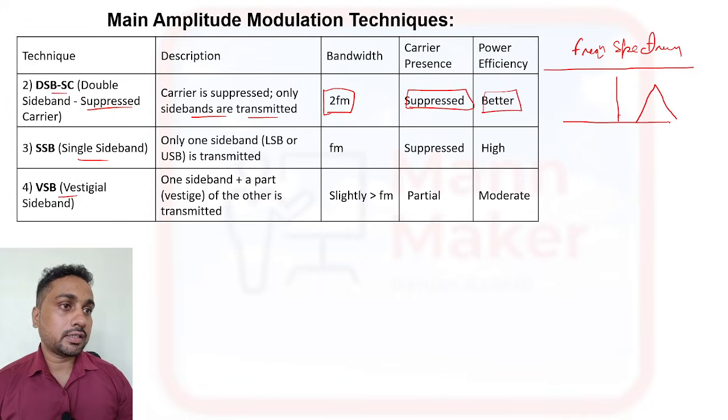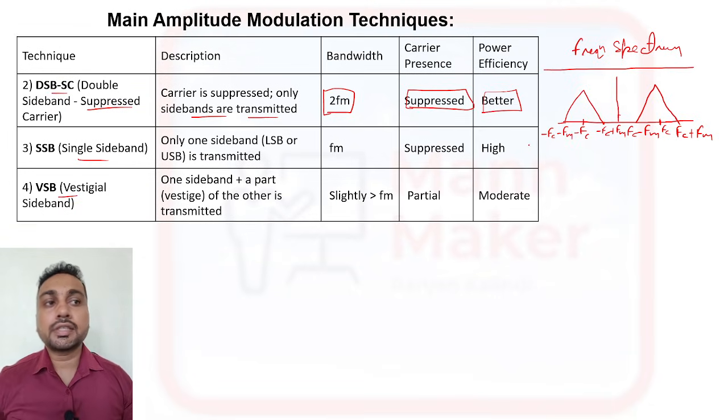If we talk about the frequency spectrum of DSB-SC, it will be like amplitude modulation, but here the carrier signal is suppressed. This is the upper sideband, FC plus FM, and this is FC minus FM. This is the suppressed carrier, FC, and this is minus FC. This point is minus FC plus FM, and here minus FC minus FM. This is the frequency spectrum diagram of a DSB-SC.